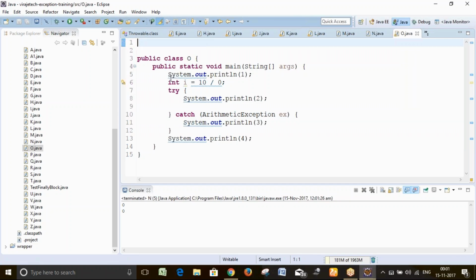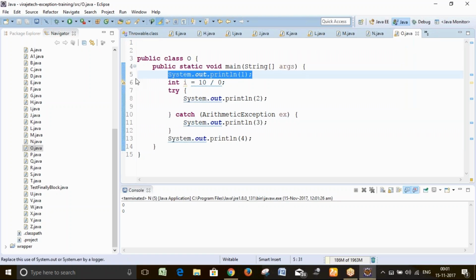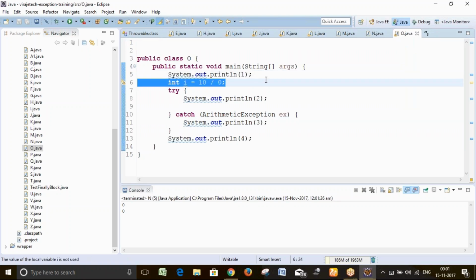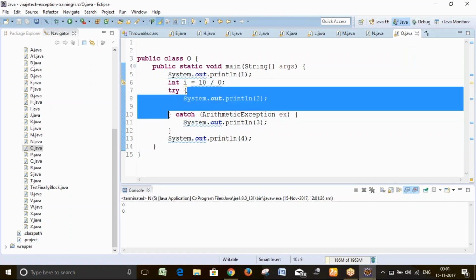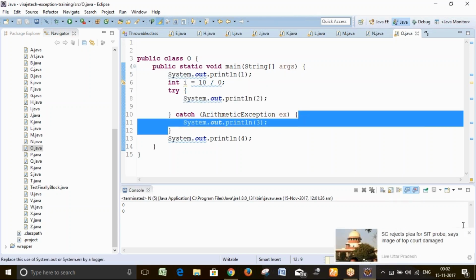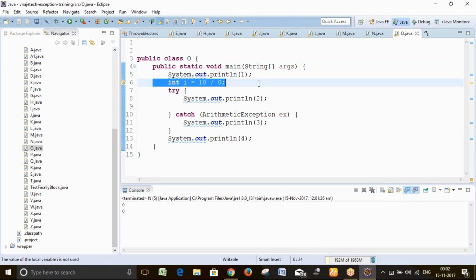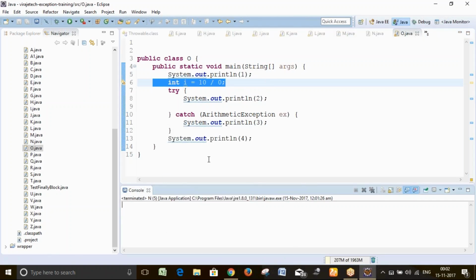If you look at this, here is the unwanted situation: 10 upon 0, ArithmeticException will come. So this is the try. What is happening in the try catch? Look here, you are not handling the exception because int i equals 10 upon 0, the exception will occur in this statement, and this statement is not under the try catch. So your program gets terminated.